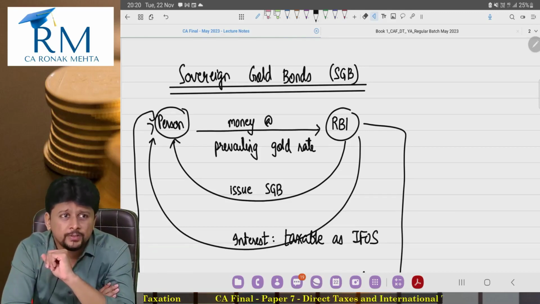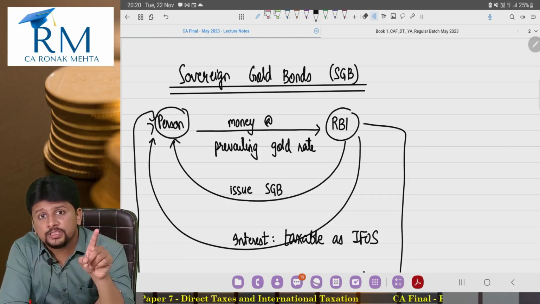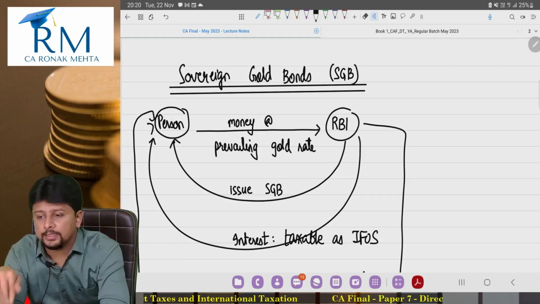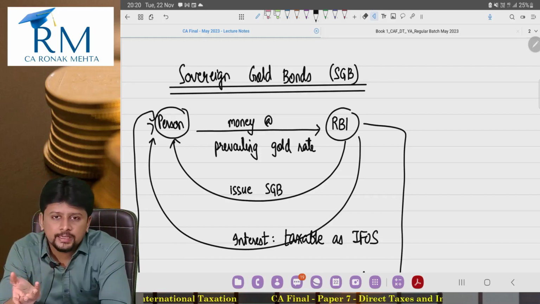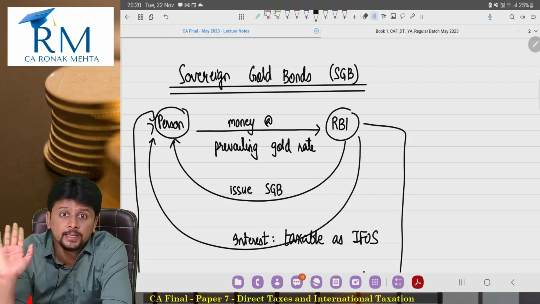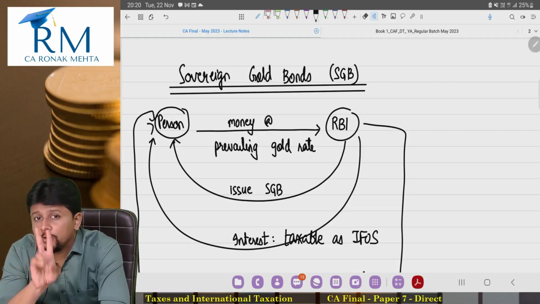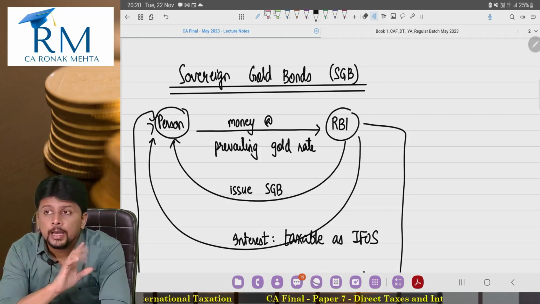One more difference which you definitely would have observed. Interest on gold deposit certificate is exempt. Here the interest is taxable. Anyways, interest is not my focus. That is interest income. My focus is on capital gains income. So, yes, they are fundamentally two different instruments.